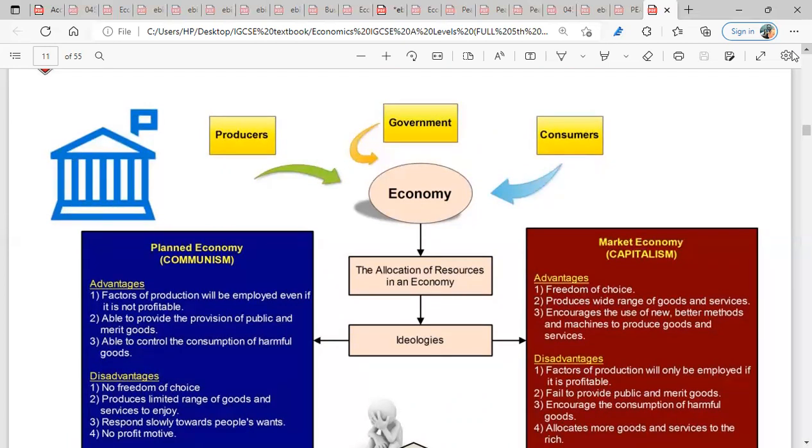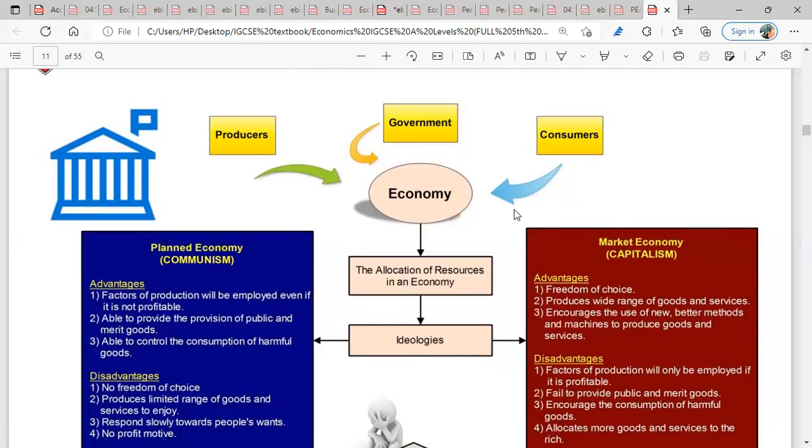So what are the advantages of the market system? Number one, freedom of choice. When we talk about freedom of choice, the advantages of the market system are the problems or the disadvantages of the plan system. The advantages of the plan system are the problems in the market system. Do you get it? So look at the first advantage in the market system. There is freedom of choice. In the plan system, the first problem is that there is no freedom of choice.